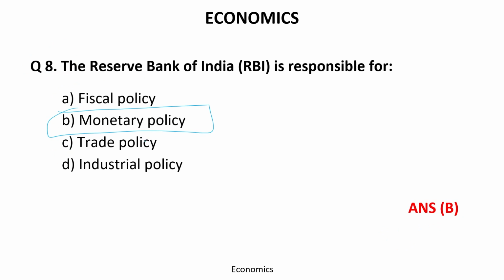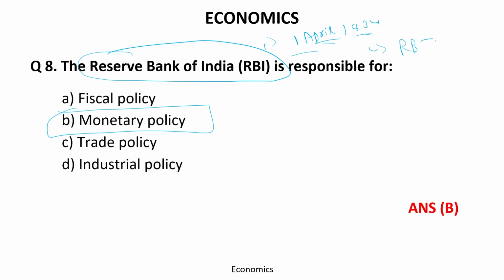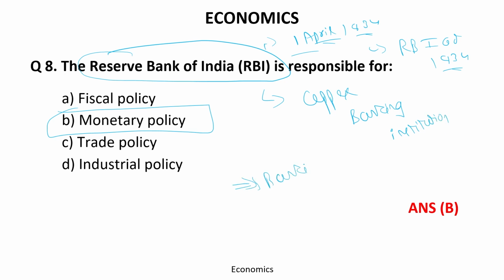Monetary policy. Alright. So if we talk about the RBI, it was established on 1st April 1934 after the passing of the RBI Act of 1934, and it was established as the apex banking institution which will serve both the banking institutions and the government.